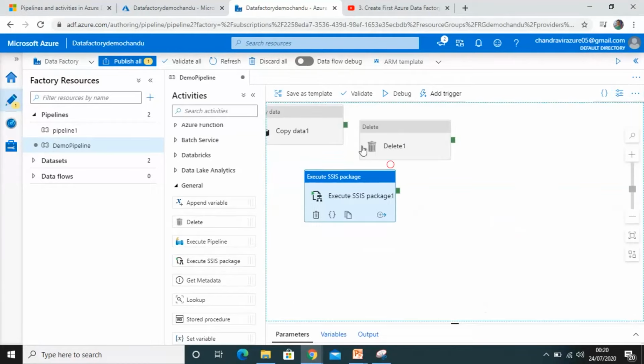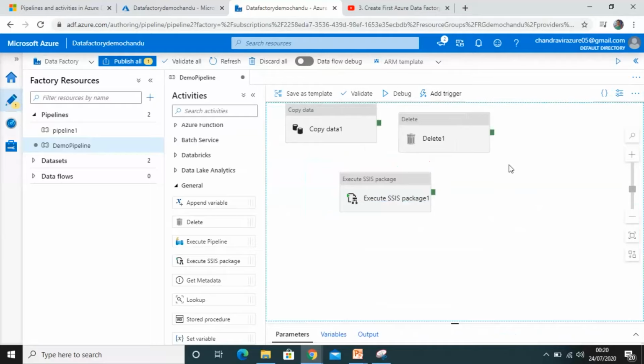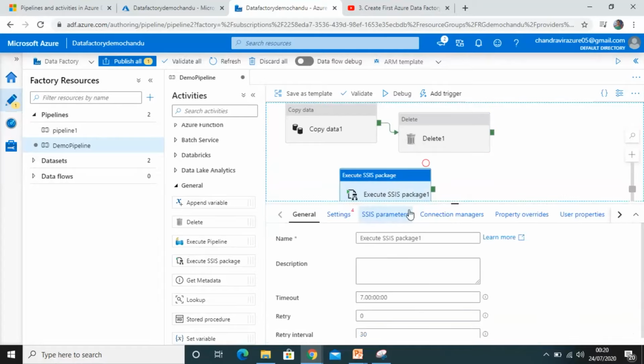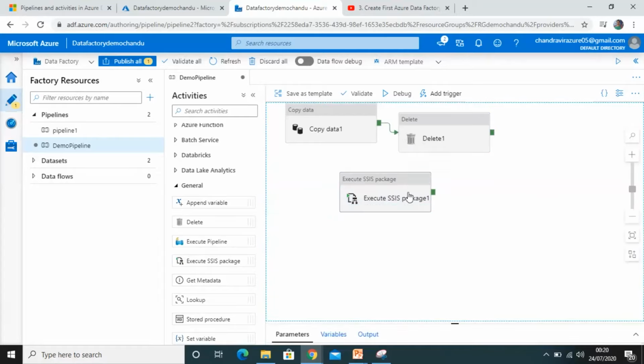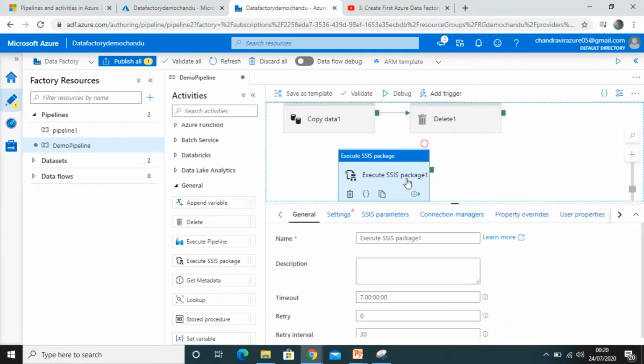Okay, so you can see here, these are the activities we can select or perform, and make a pipeline to execute a particular task. We can configure it like this. If you click here, see here we have options: on success, on failure, on completion. So you can see here success and failure. On the basis of these, we can decide conditional execution: on success, what will be executed, and on failure, what will be executed.